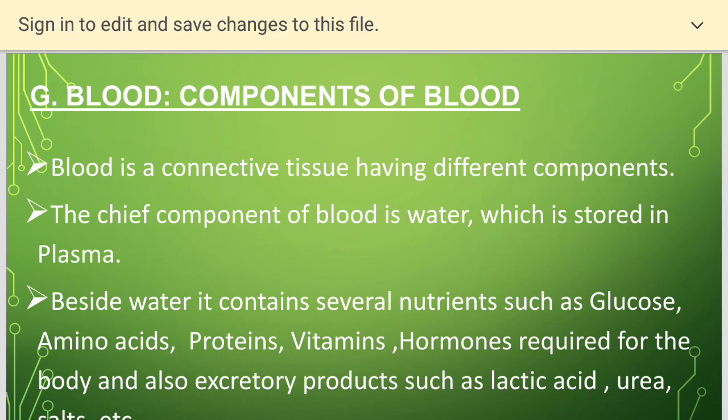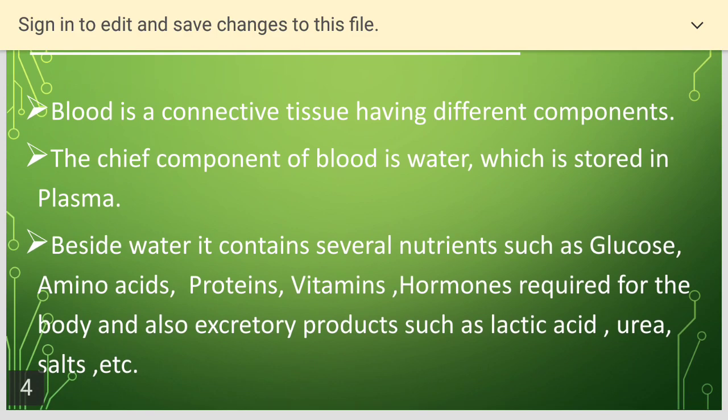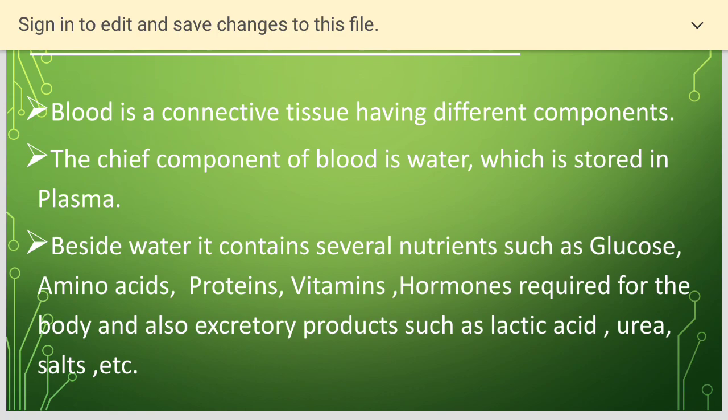Besides water, blood contains several nutrients such as glucose, amino acids, proteins, vitamins, hormones required for the body, and also excretory products such as lactic acid, urea, and salts. So blood is a fluid, a connective tissue basically made up of water and also several other components.